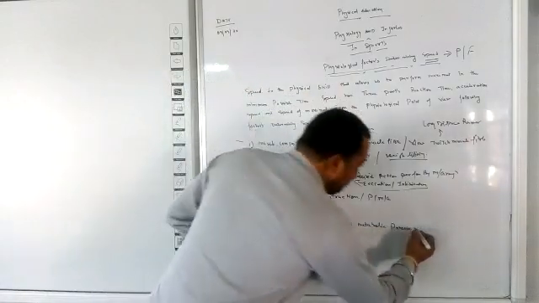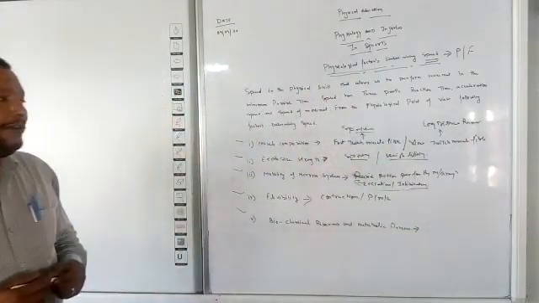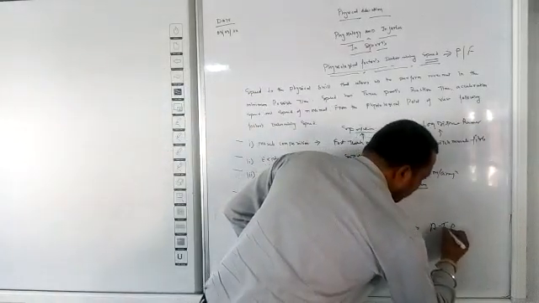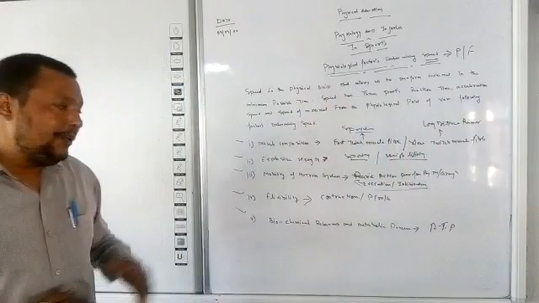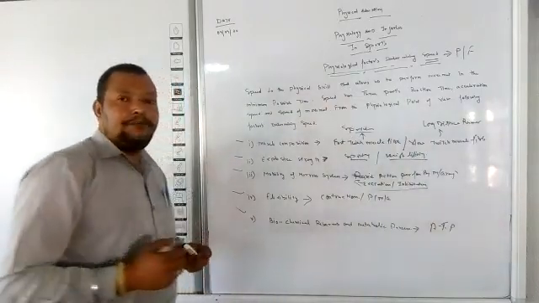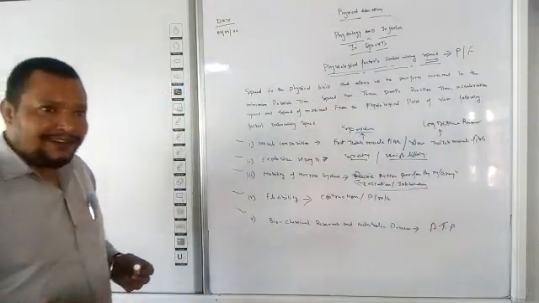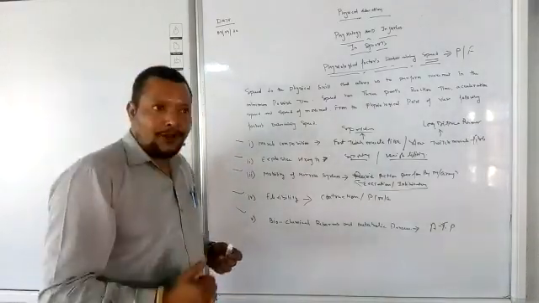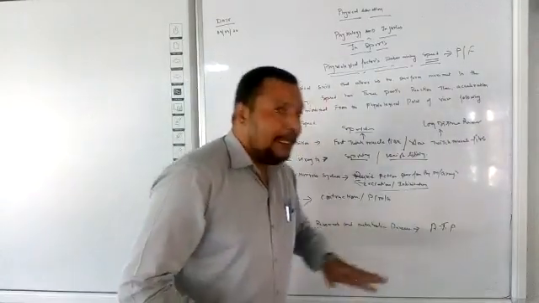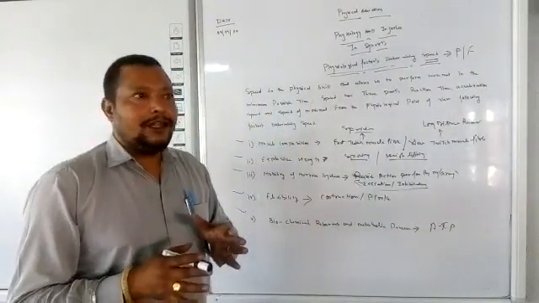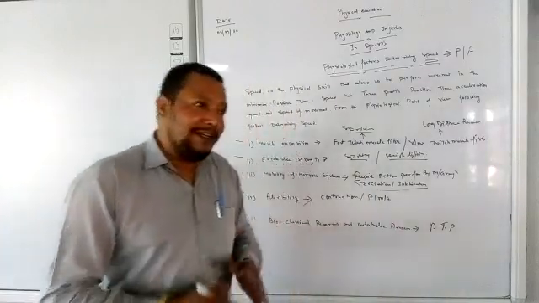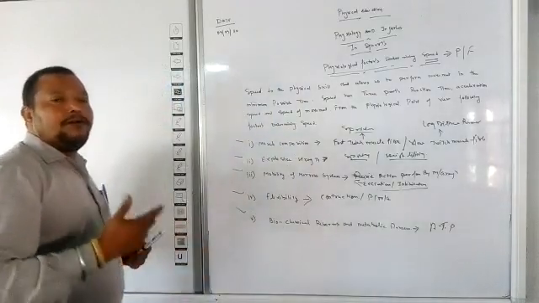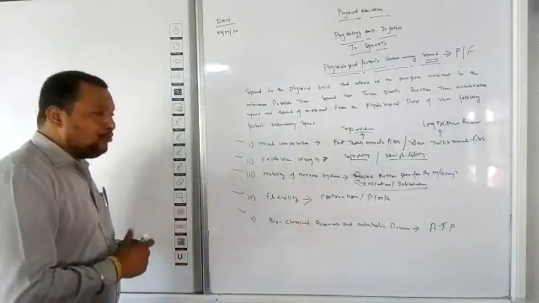Now come to the last one, biochemical reserve and metabolic power. It is related with ATP, adenosine triphosphate, because if a particular muscular group has less energy, then automatically the speed comes down or slows down. But in anaerobic conditions, or highly intense anaerobic conditions, the body is able to perform all kinds of physical activities.